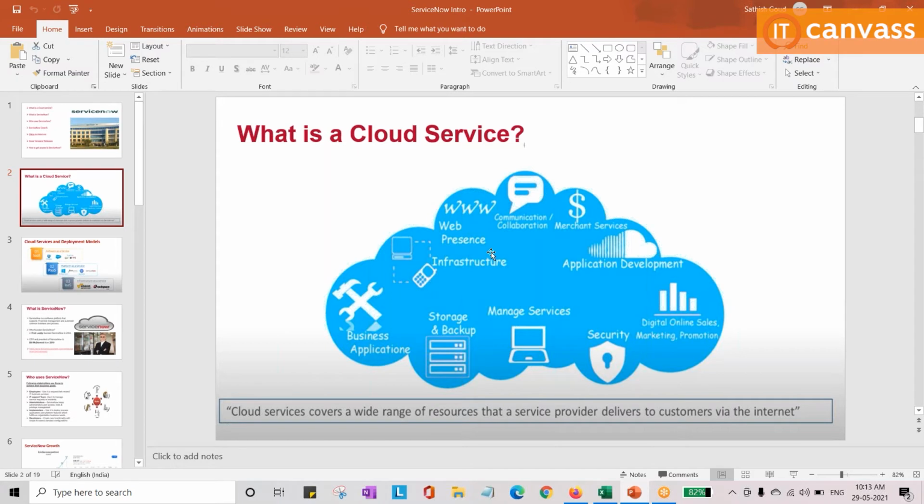So this is the cloud service which can be handled on the internet. If you have the internet and access to the cloud service, you can log in to that particular application and manage things based on your rights on it. For example, in ServiceNow, you need to have admin rights. If you have the admin right, you can do whatever you want in the ServiceNow personal instance. I will show you how to raise a personal instance. That comes under a cloud application.